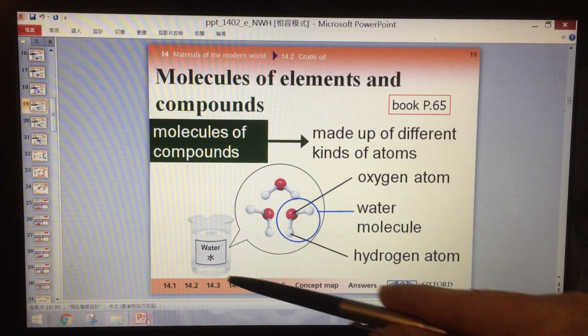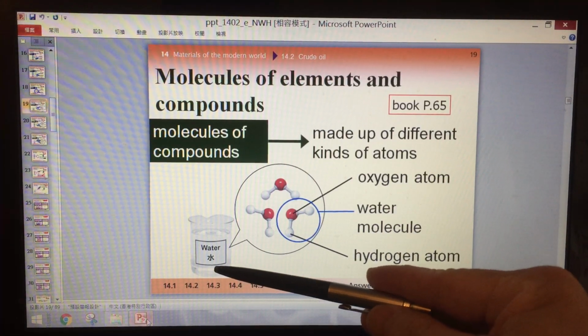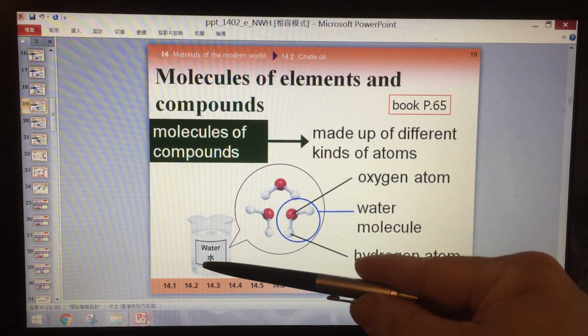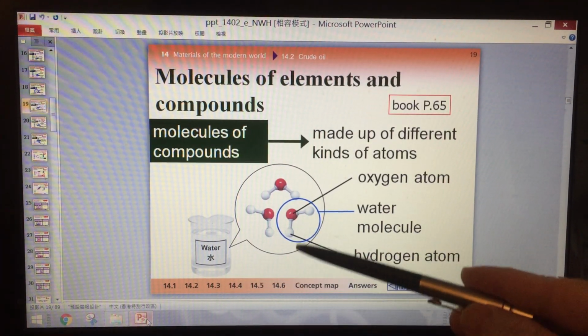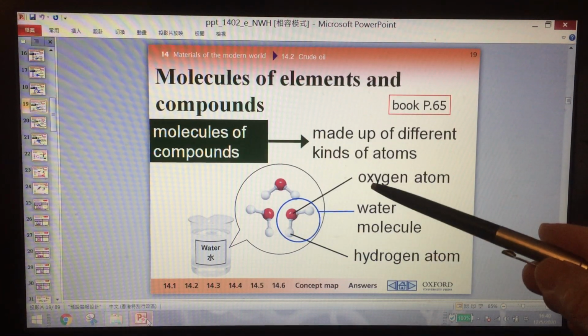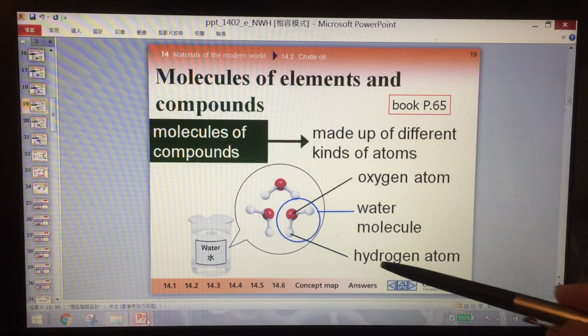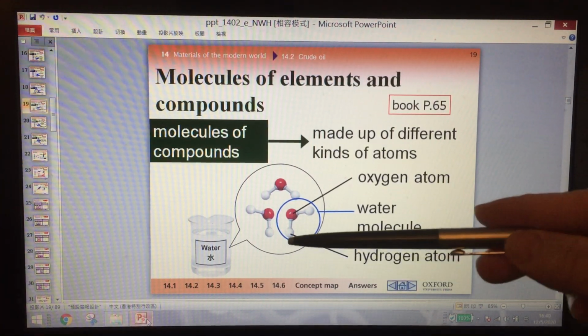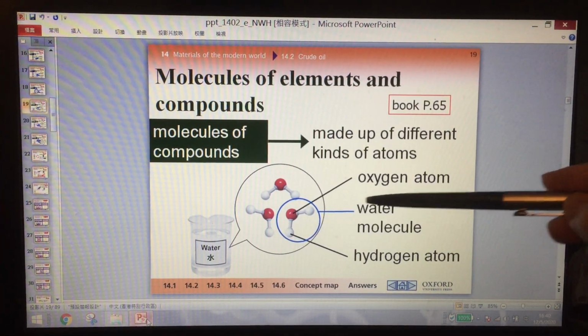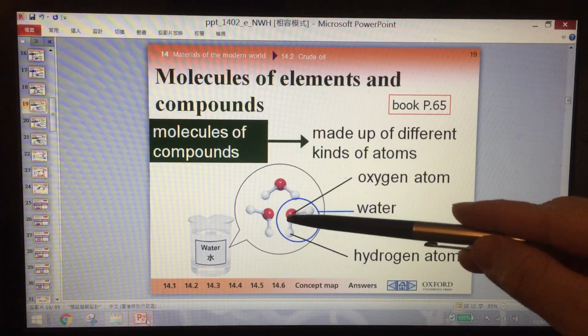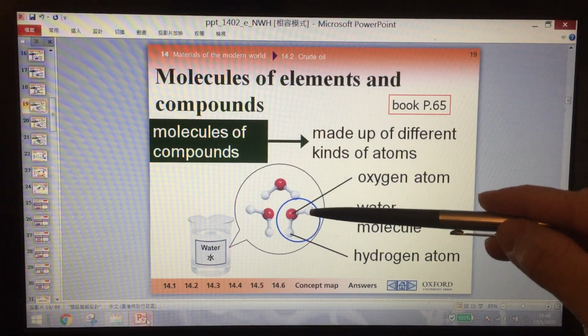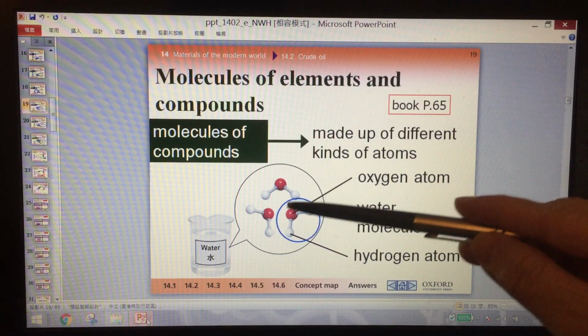Now this is water. Water is not an element. You see, red color is oxygen atom and white color is hydrogen atom. The water molecule is 1 oxygen atom and 2 hydrogen atoms joined together.